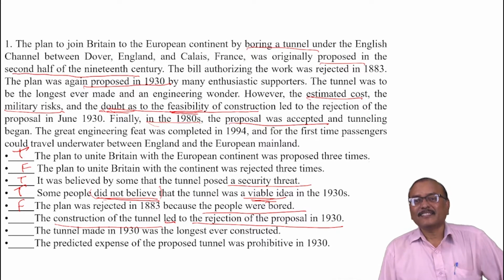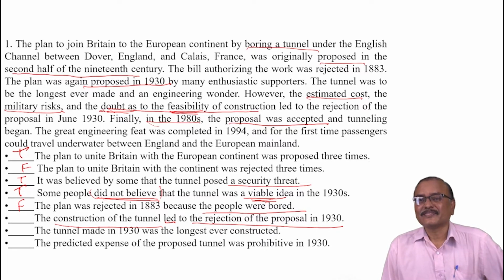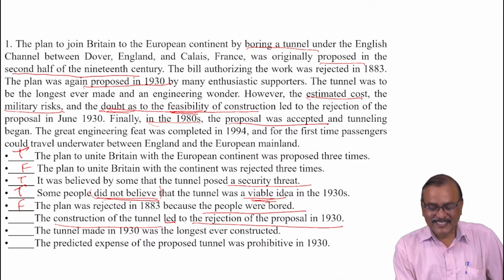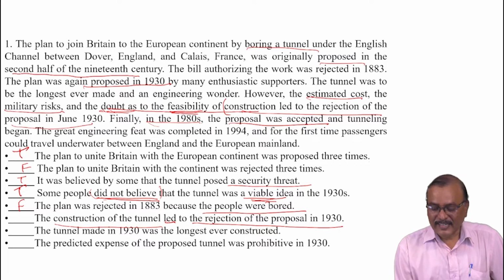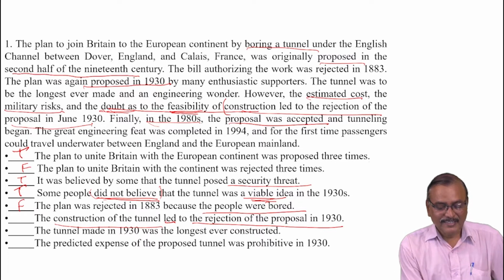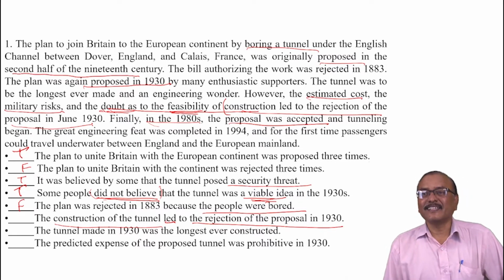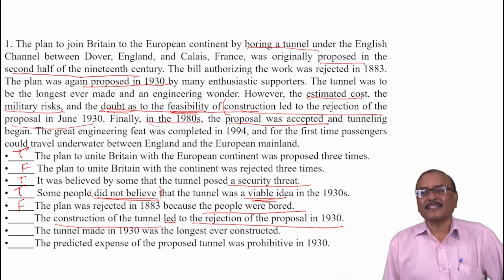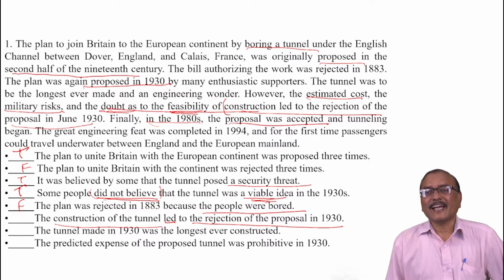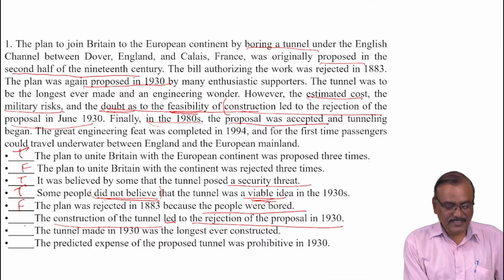Yeah, check this one. Most of the candidates see here only 50% of the sentence. Construction of the tunnel here led to the rejection of the proposal in 1930. Seeing this, right, they may think it is correct. It is true, but actually it is false. You see here.